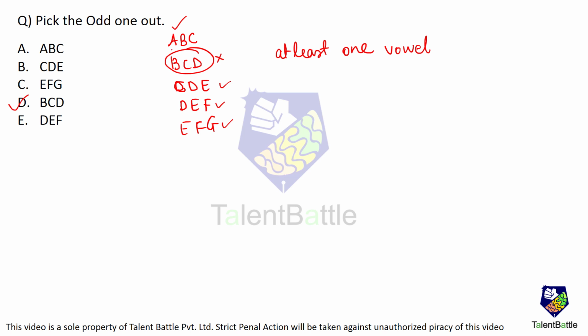So the answer over here is option D, B, C, D.